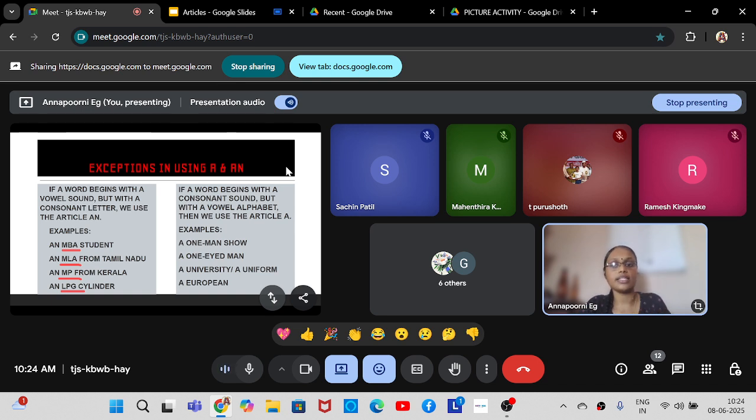So when you are pronouncing the word one, how is it coming? Va. Va sound is coming, right? One. So va is a consonant sound. In Tamil we call va as the mei ezhuthu and in Hindi we call it the vyanjanakshar. You can understand it like this: A, E, I, O, U are like the uyirezhuthu in Tamil and swarakshar in Hindi. Consonants are like the mei ezhuthu in Tamil and vyanjanakshar in Hindi. This is the basic thing.